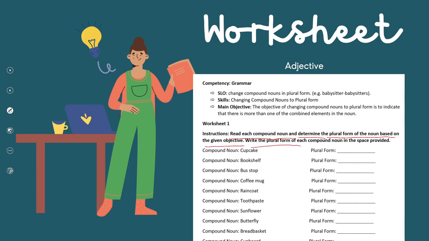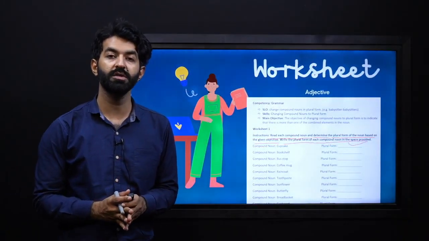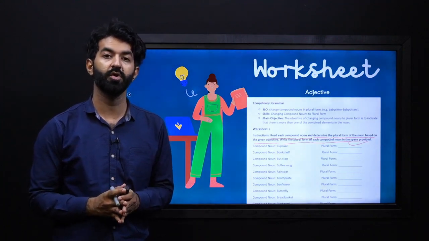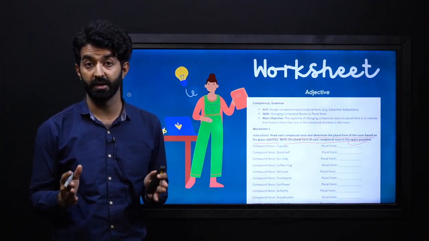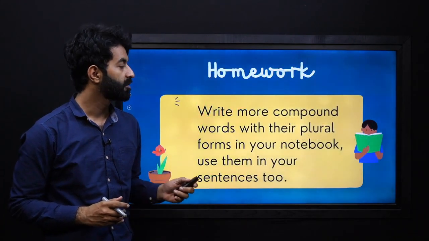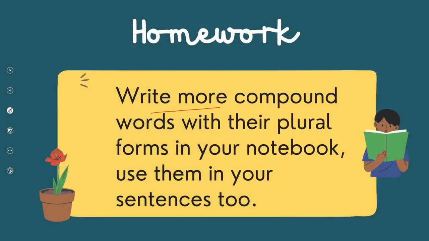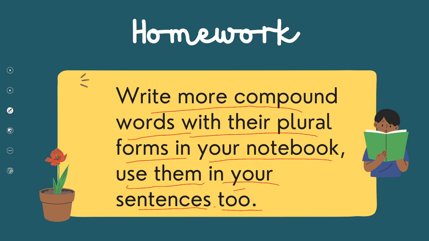Write the plural form of each compound noun in the spaces provided. So my dear fellow teachers, this worksheet will be very helpful. You can distribute it among your students. It can be found in the description of the video. For your homework, you have to write more compound words with their plural forms in your notebook. Use them in your sentences too.